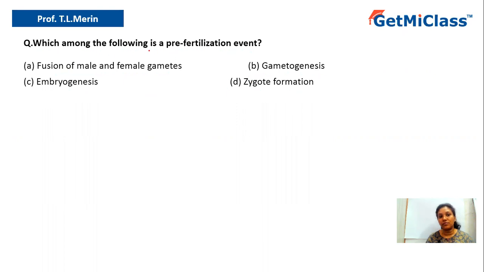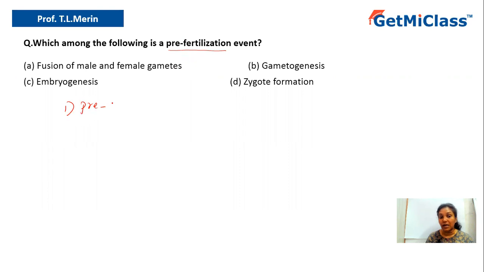So let us understand the question. It says which among the following is a pre-fertilization event? So what do you understand by pre-fertilization event? Pre-fertilization events are nothing but those events which occur before fertilization. Such events are called pre-fertilization events. In a reproductive cycle of a particular organism, especially if you talk about higher organisms, there are three stages. The first stage is called the pre-fertilization stage, where pre-fertilization events occur.